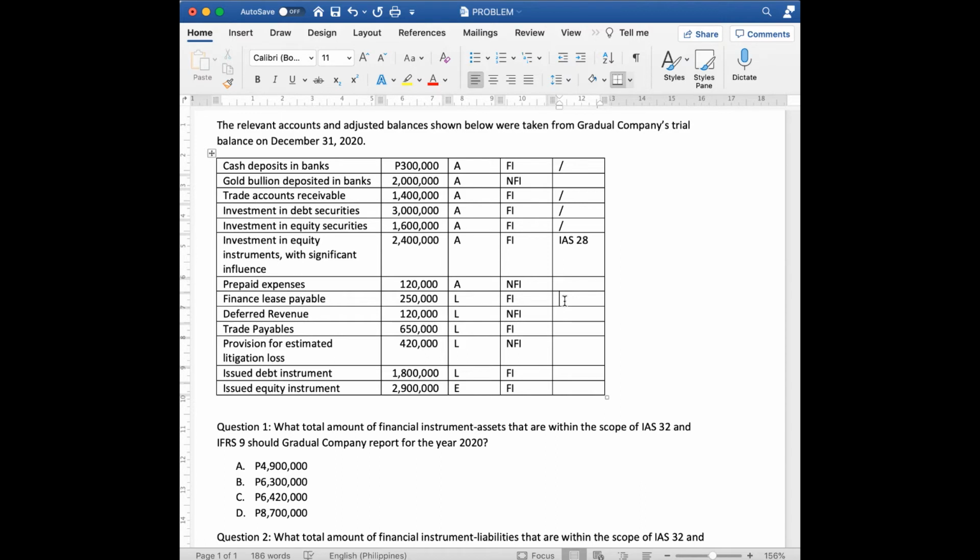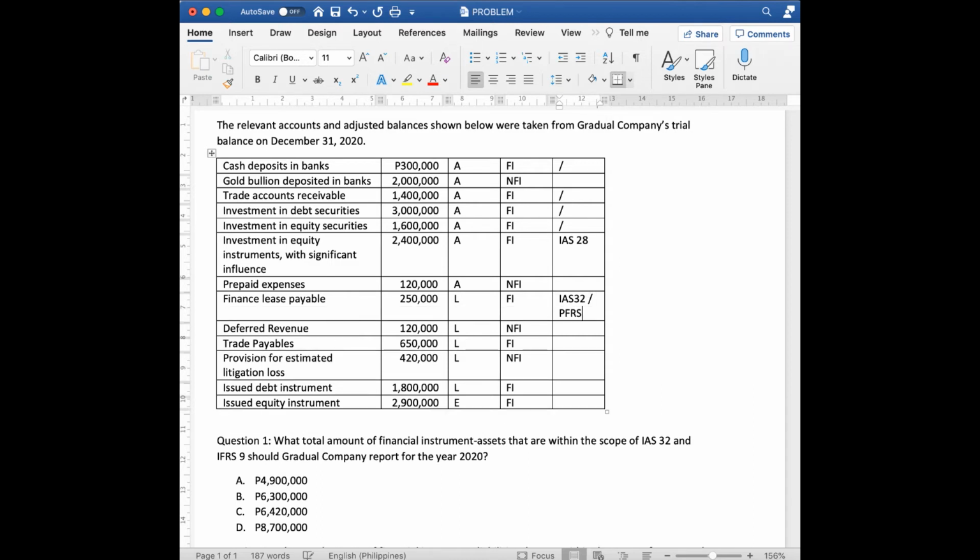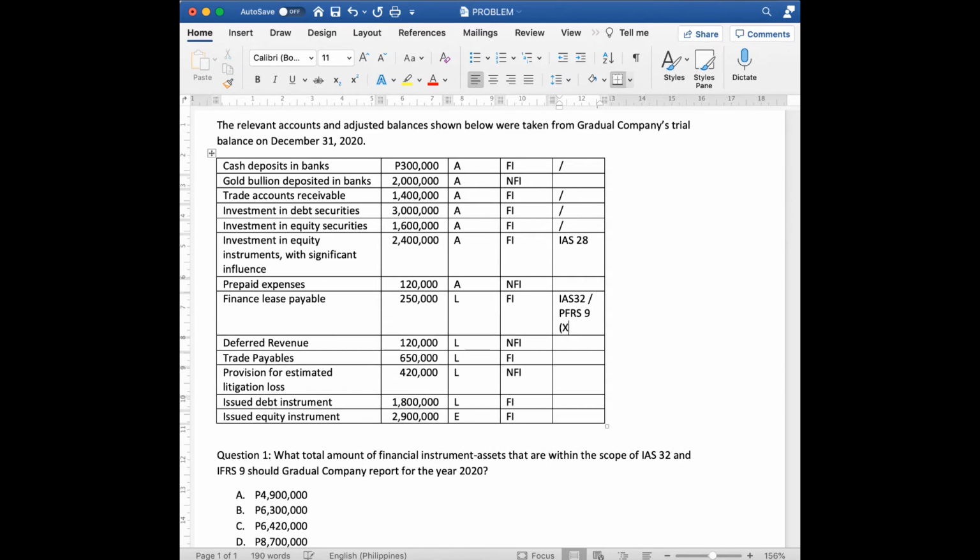Still, they are under IAS 32, which is pasok, but hindi siya pasok sa PFRS 9. Again, hindi siya pasok sa PFRS 9.